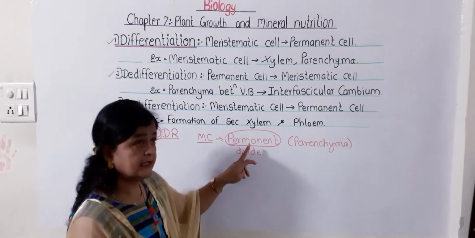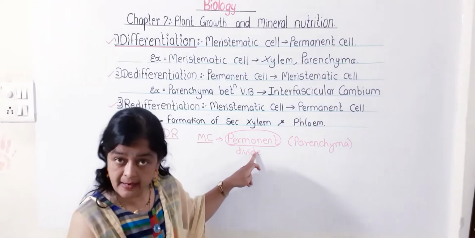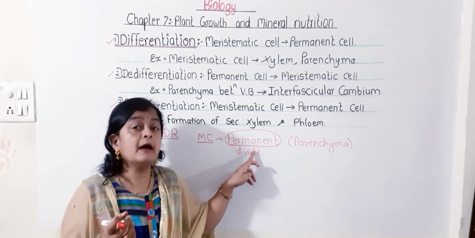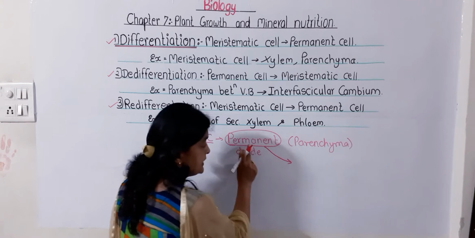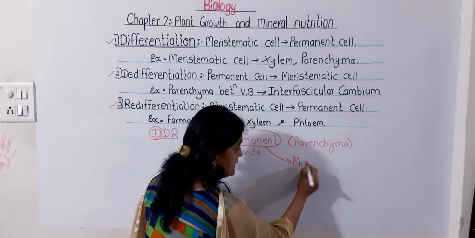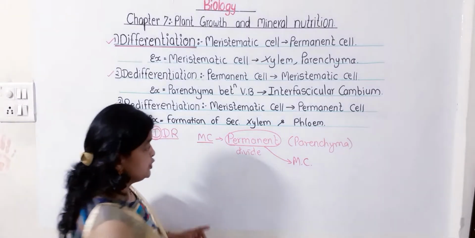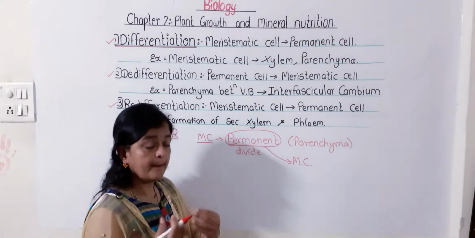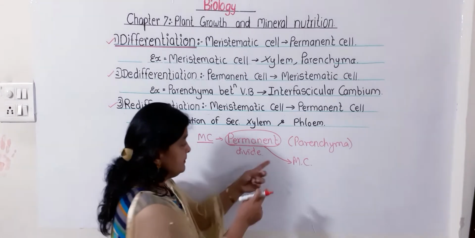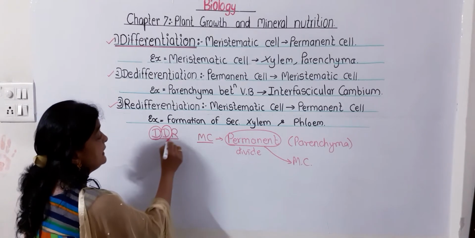So this conversion of a permanent cell, when it again regains the capacity to divide and redivide, is called